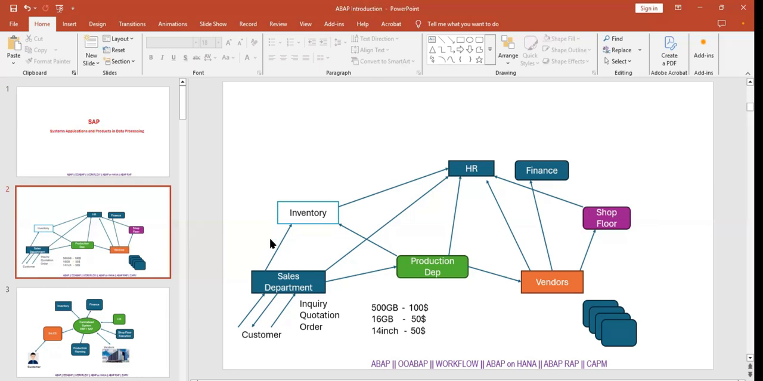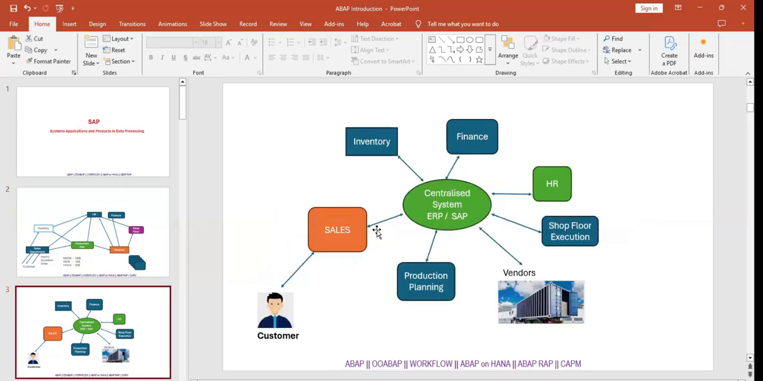They will come up with one ERP system. In that ERP system, you can see everyone can interact with it. Once the customer gives the order, the sales department will communicate with this ERP system. Here they will check whether stock is available or not. If stock is not available, he can order here only, and he can inform here only.